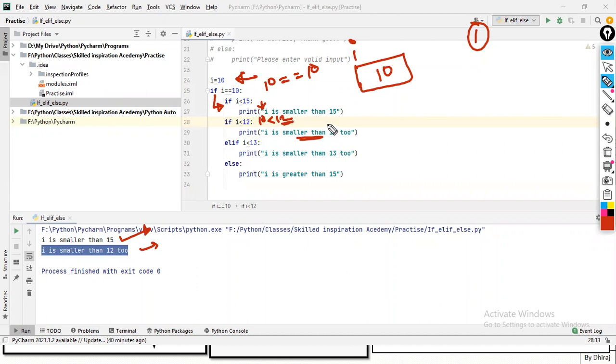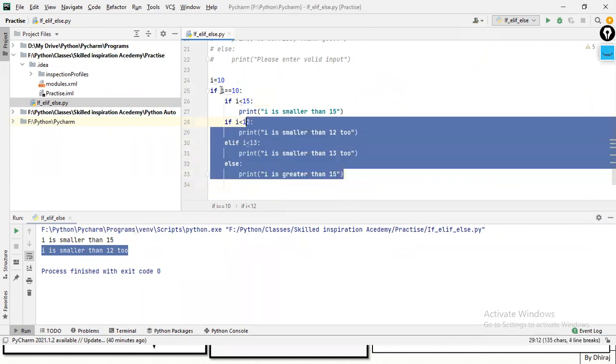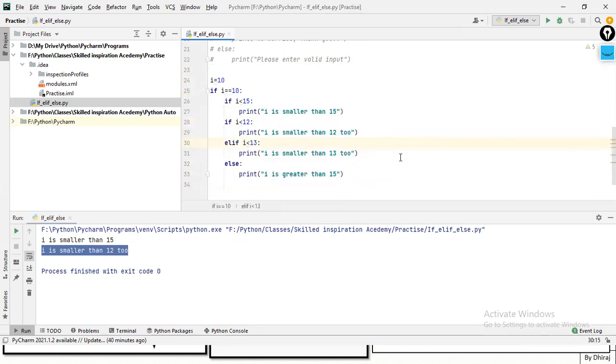But guys, have a look. If this if statement is executed, it means that one of the statements from if, elif, and else gets executed. So my cursor will not go here or here. It will come outside of this if. Getting it? So if one of the conditions of if, elif, or else gets satisfied, then it will get printed and the interpreter will come out of that block. Got it? Any issues in it?